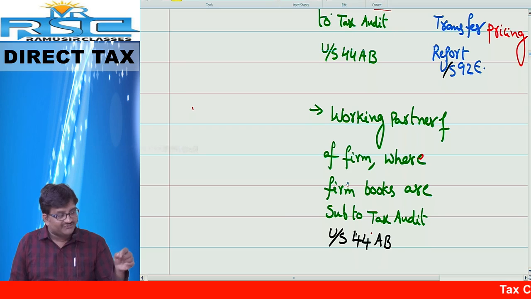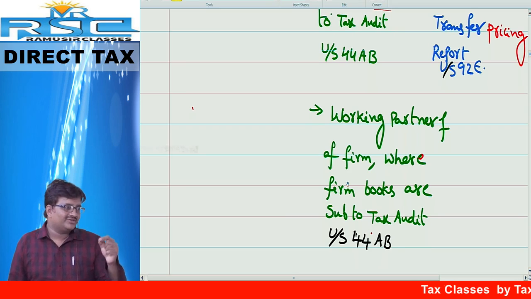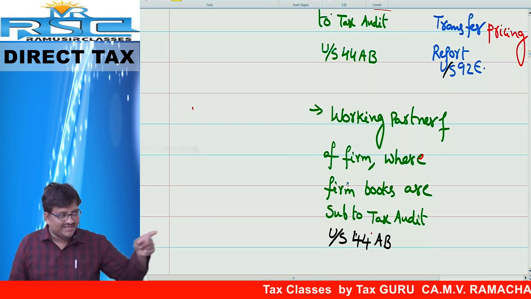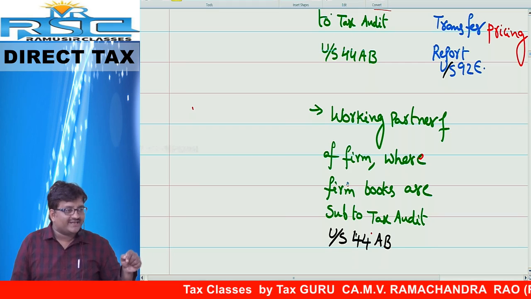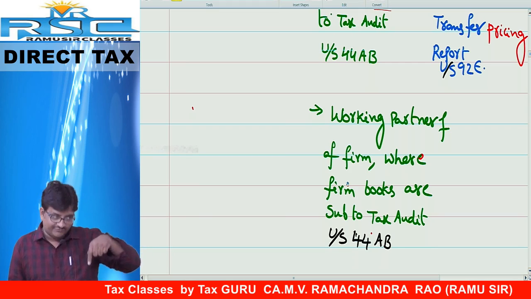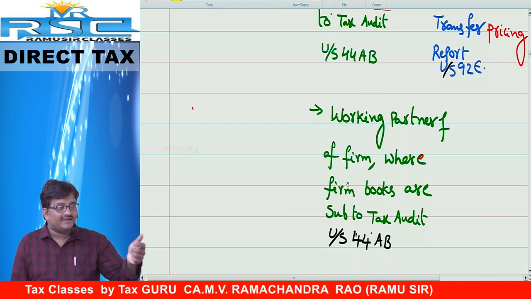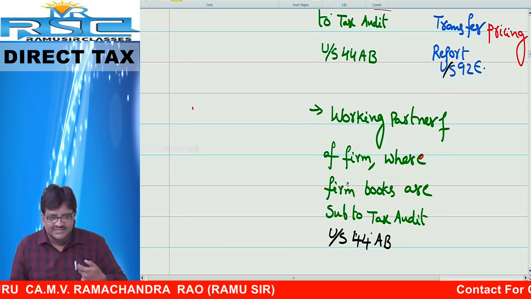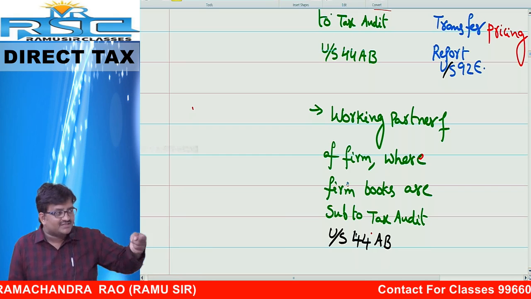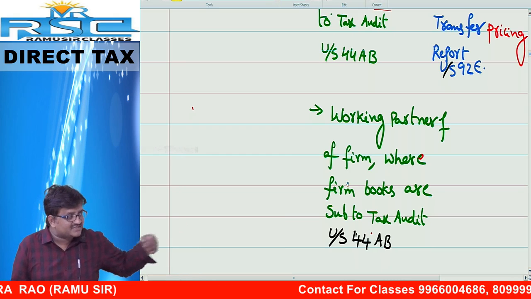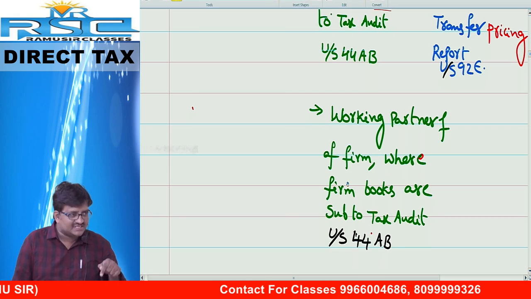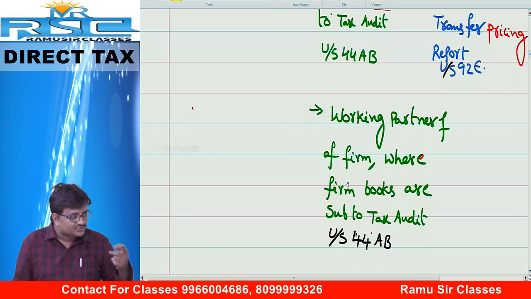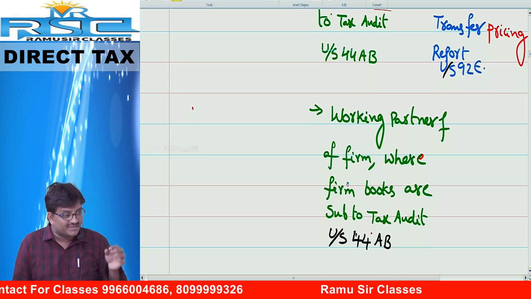Sometimes partnership firm turnover exceeds 1 crore or 2 crores, depending upon the circumstances. They are supposed to get tax audited. When they are required to get tax audited, automatically the working partner of that partnership firm will get the salary based on profits. If you know firm profits, then only I know the working partner's profit, because the working partner generally will get the salary based on percentage of profits. In such case, unless you know the income of the firm, we don't know the income of the partner. So it will take much time to file the return.